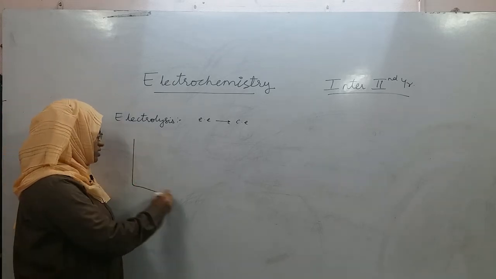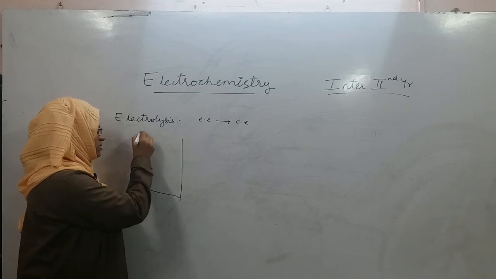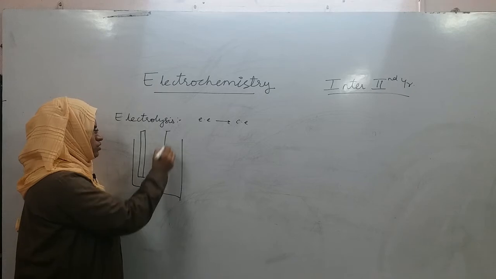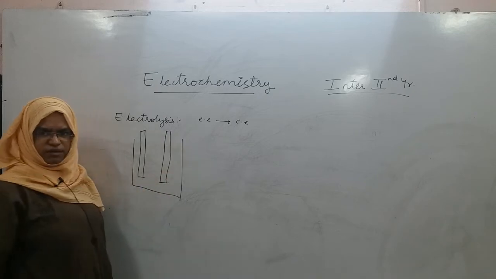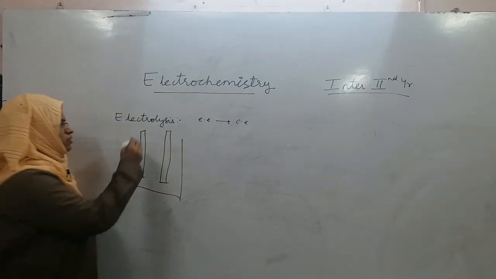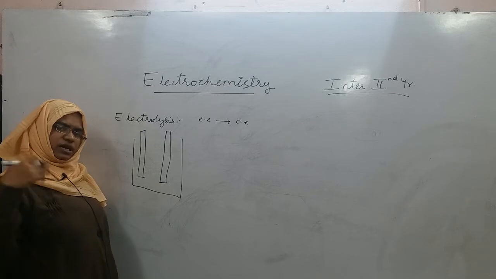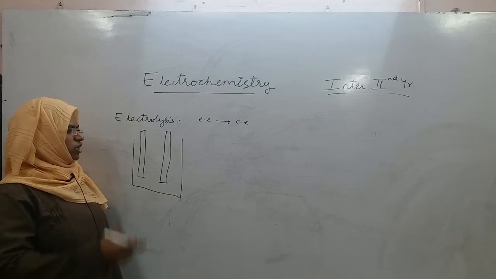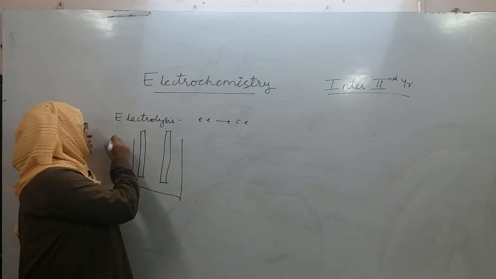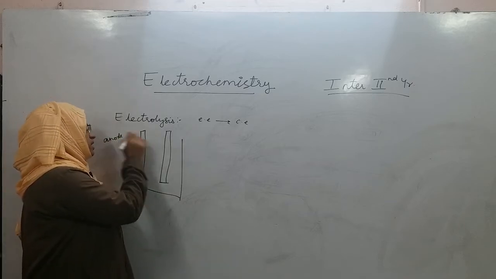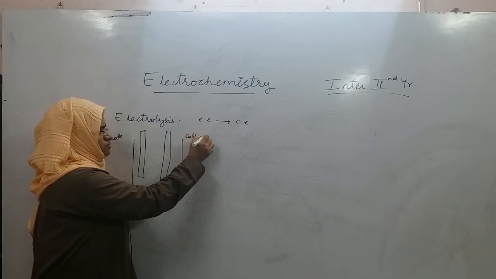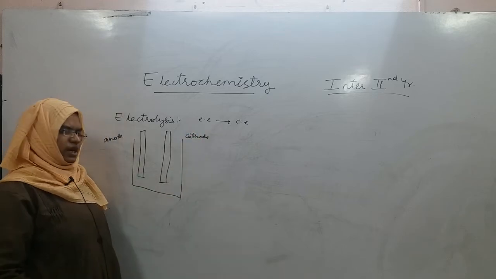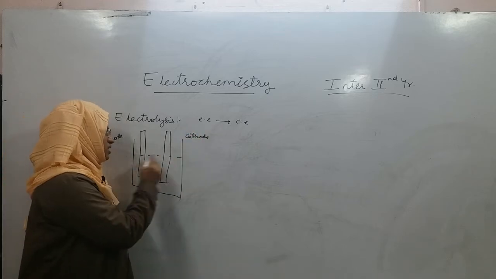and its construction is that in the same compartment you will have the anode and cathode. In the same compartment you will have the anode electrode and cathode electrode. In the electrochemical cell, whatever signs were there for anode and cathode, the opposite will be there here, right. So, let us name this as anode and cathode. Two electrodes are there in a single beaker, and two electrodes are dipped in a single electrolyte.